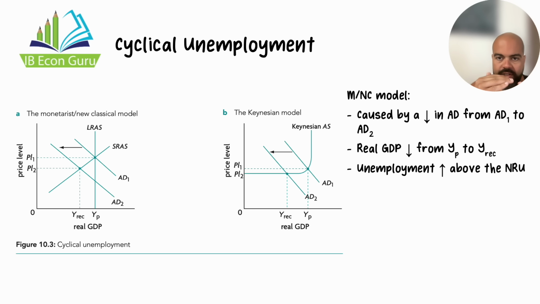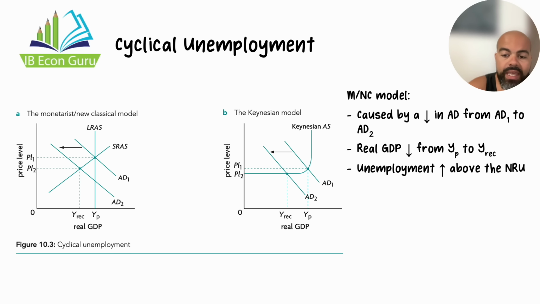The difference between the unemployment rate and the NRU is the cyclical unemployment. Remember, the NRU, the natural rate of unemployment, is made up of structural, frictional, and seasonal unemployment. So whenever the unemployment rate rises above the NRU, that means there is cyclical unemployment.